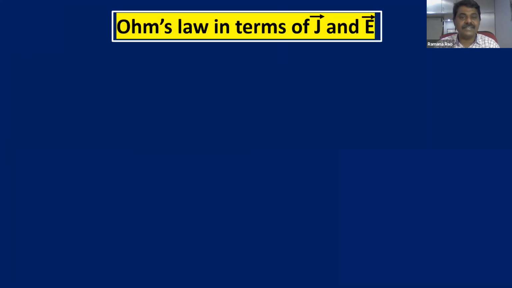Yes. So the first topic is Ohm's law in terms of J and E. Both are vectors, J bar and E bar. How can we derive Ohm's law in terms of J bar and E bar? This is all about more mathematics with the help of physics. We are going to simplify a lot of things here. Children, concentrate.